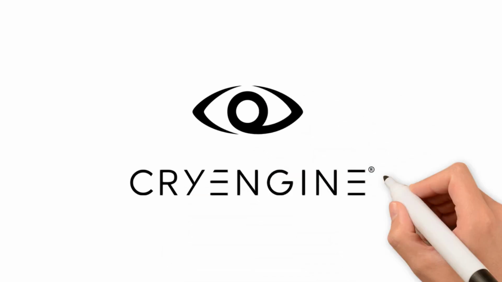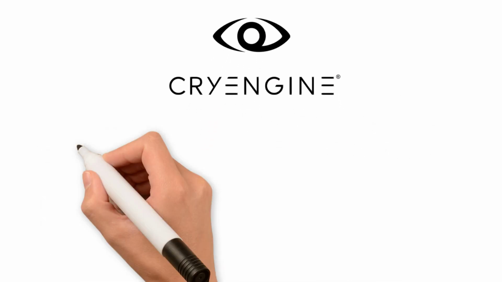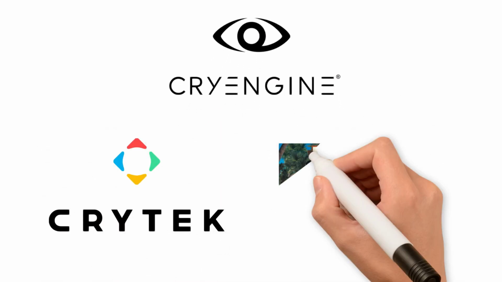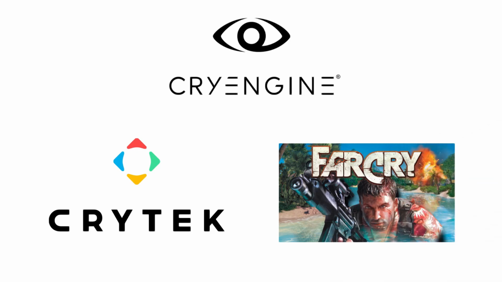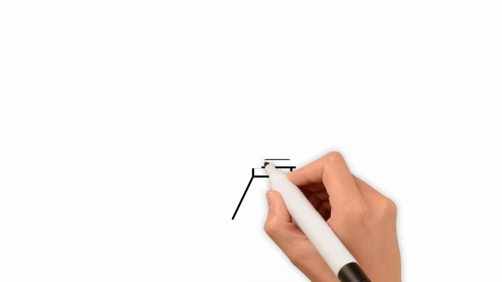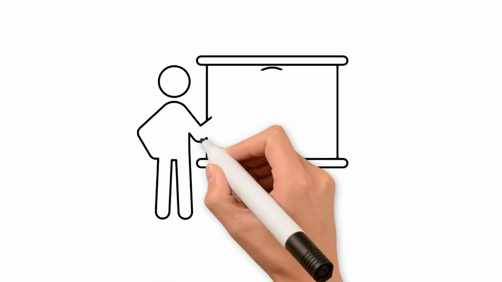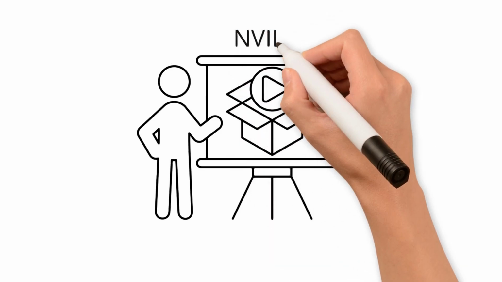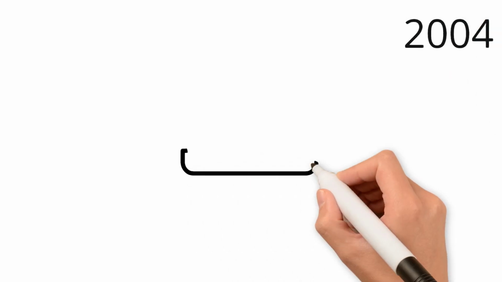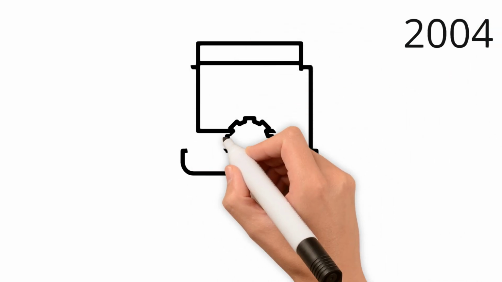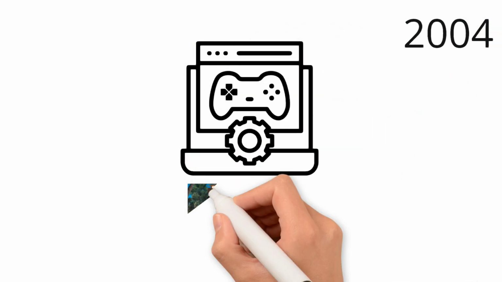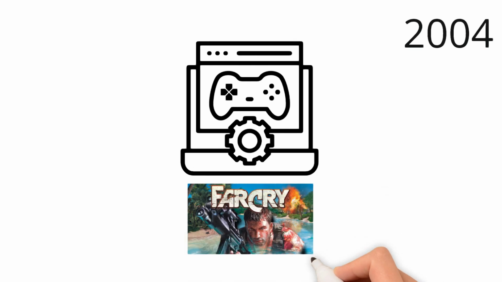CryEngine. CryEngine was developed in the late 1990s by Crytek for their first project, Far Cry. Initially, Crytek developed tech demos to showcase NVIDIA's hardware capabilities, which attracted the attention of major publishers. The first version of the engine was released in 2004, alongside the game Far Cry, which made waves with its advanced graphics and environmental physics.